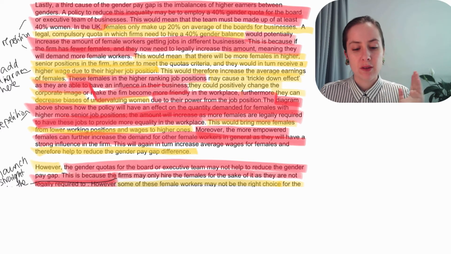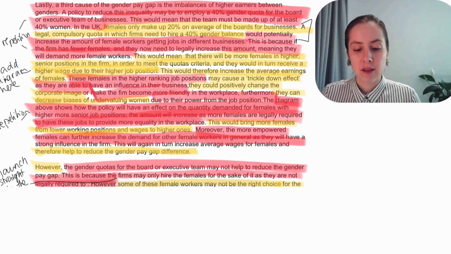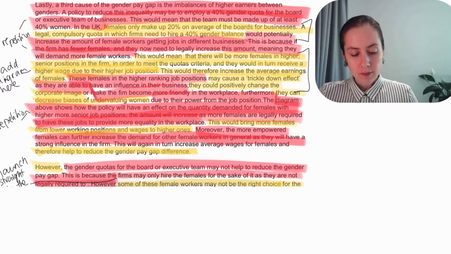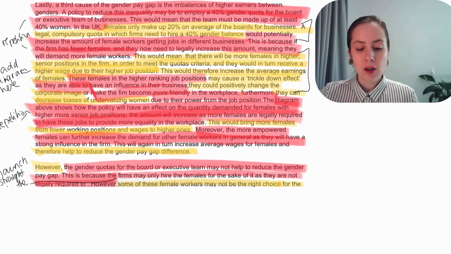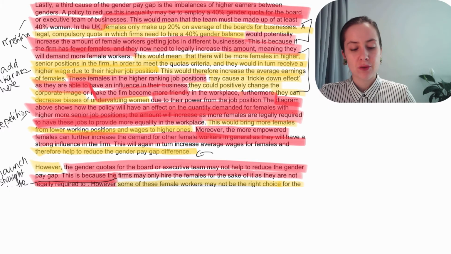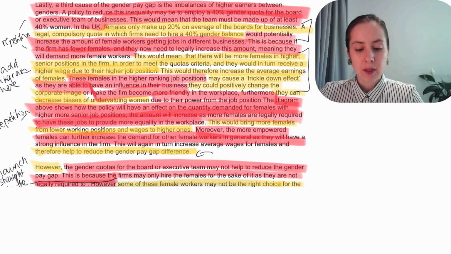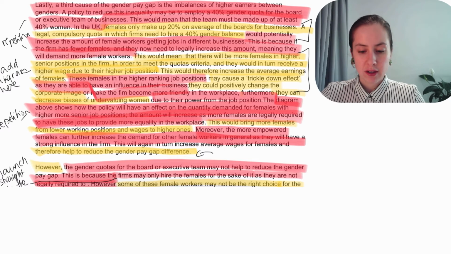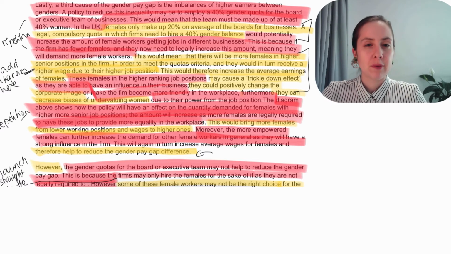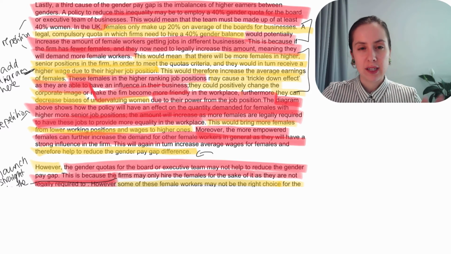So launch straight into the policy. As you can see here, the 40% gender quotas would be the policy. You explained that very fast on how that would work. And the trickle-down effect, that was really cool, that was mentioned before. And ultimately it's linked to the gender pay gap. So the rest of it is just really kind of repetition. They did have a diagram reference that I cut out, and I suggested that to add it here when you're talking about the differences in the pay. You could link that to the diagram.